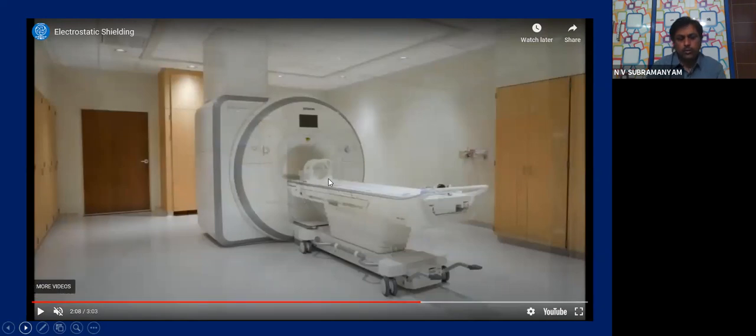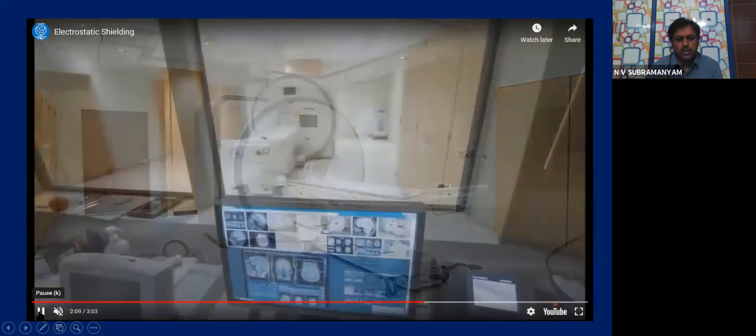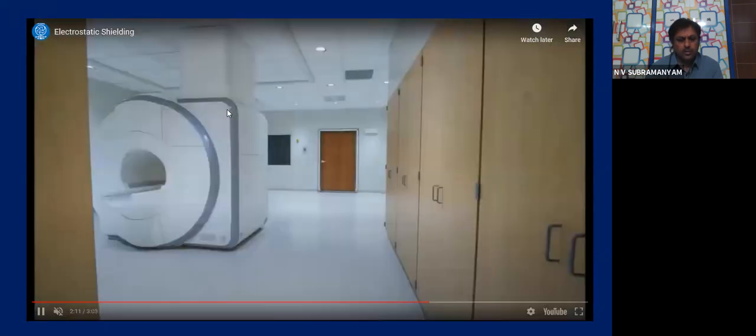So you know, all of you, whenever a patient is taking an MRI scan, what happens? The scanner should record the data correctly. So while recording the data, if any external signal from outside enters the MRI scanner room, that will disturb the scanner and cause wrong data. So the diagnosis may go wrong. So to prevent that from happening, the entire MRI scanner is put inside the Faraday's cage, children. Very interesting, no? See, complete Faraday's cage.